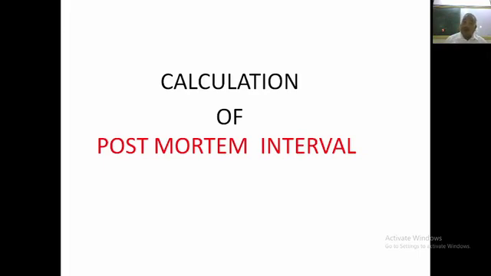Temperature calculation, how to calculate? We use a thermometer, which is different from a clinical thermometer. The thermometer size is different, graduation is up to 50 degrees centigrade, size is about 25 centimeters, and usually it is pushed into the rectum of the dead to calculate. It will definitely help the doctor in calculating time since death, because after death there is no metabolic process in the body, no production of heat, but other conditions also mislead the doctor.